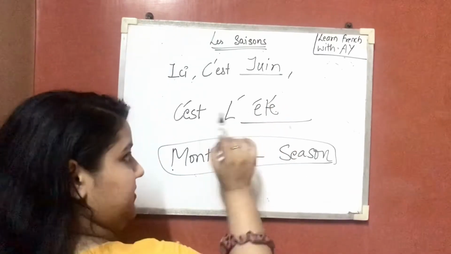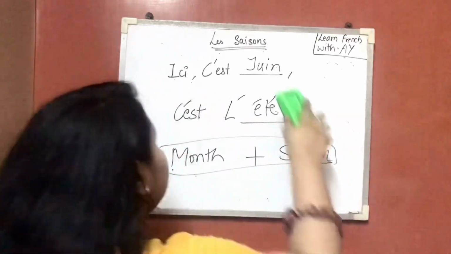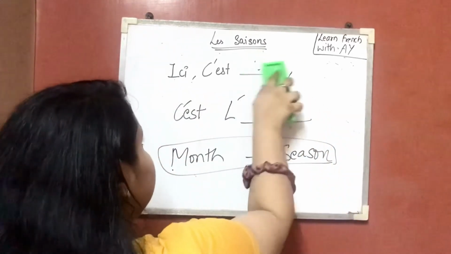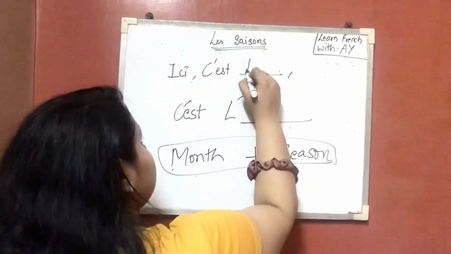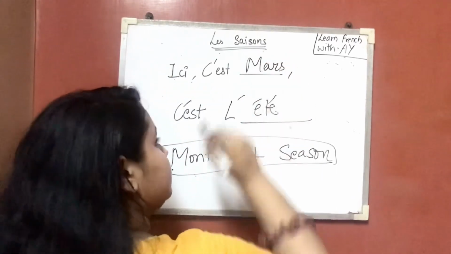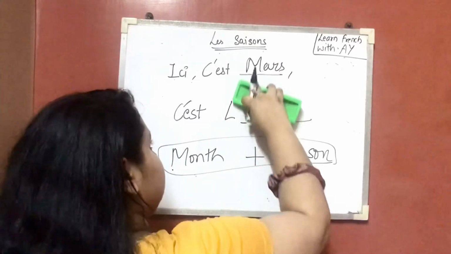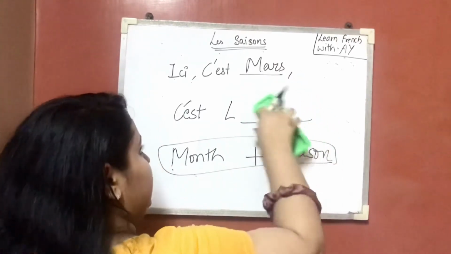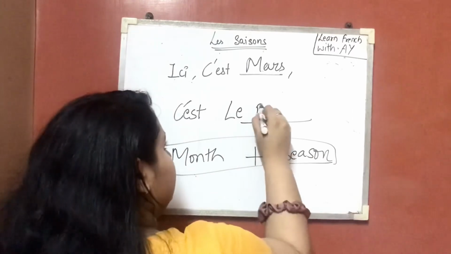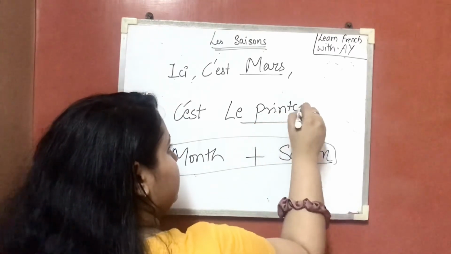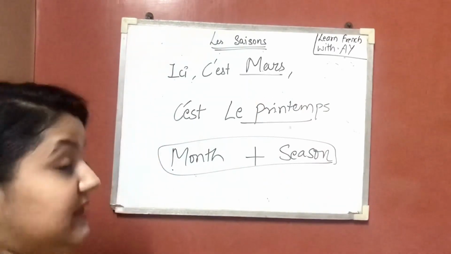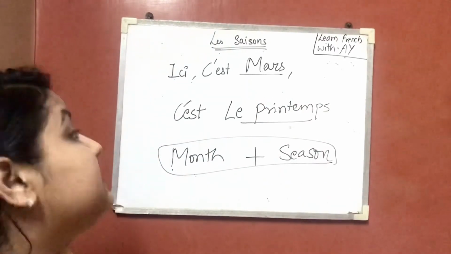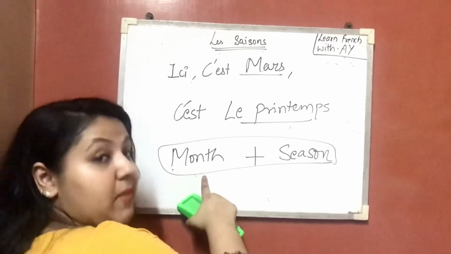And then if you want to talk about spring, for example, ici c'est mars et le printemps. So you can easily say which season it is with the month.